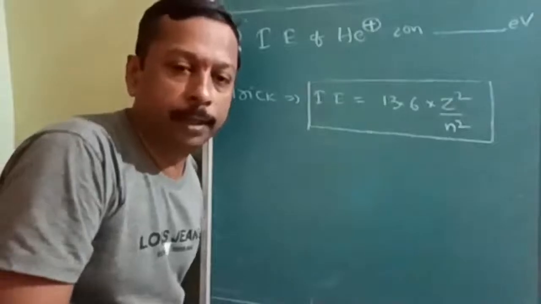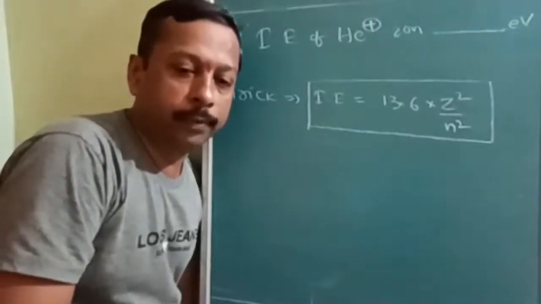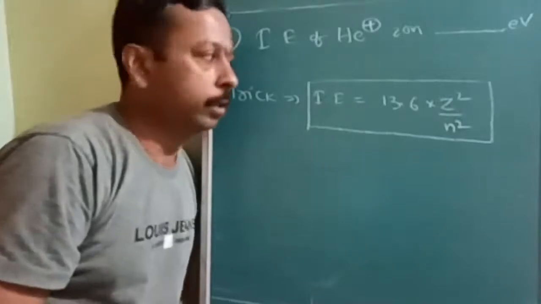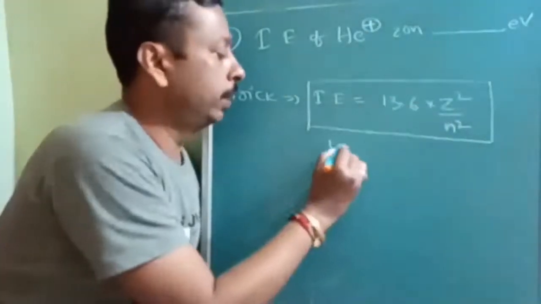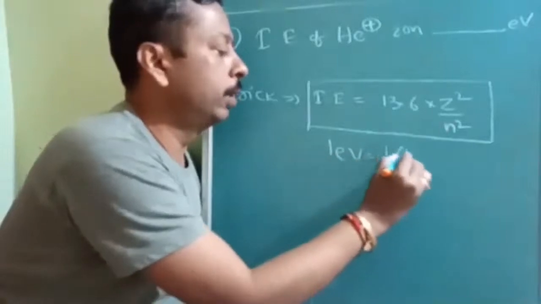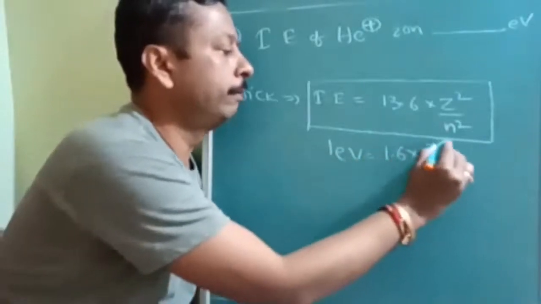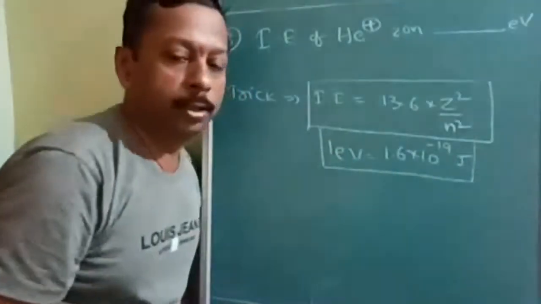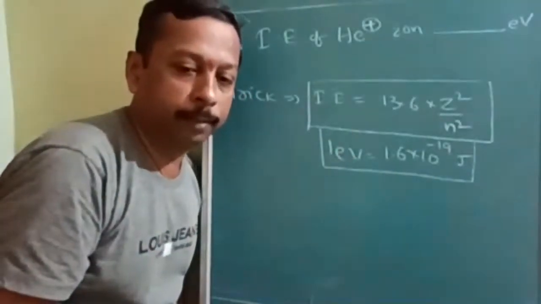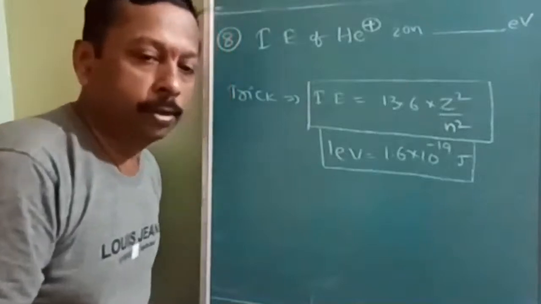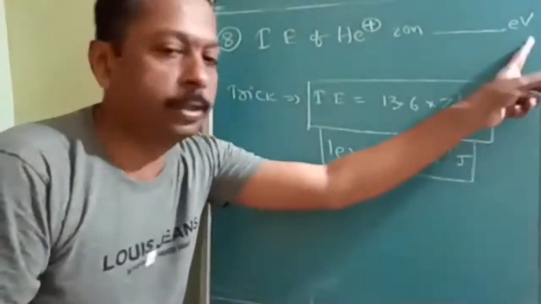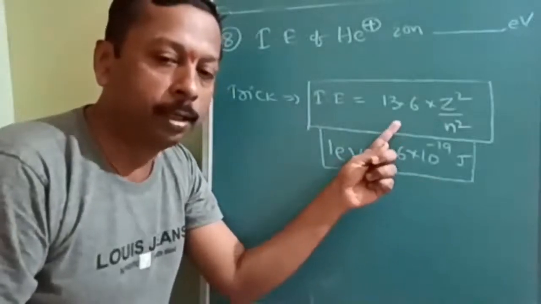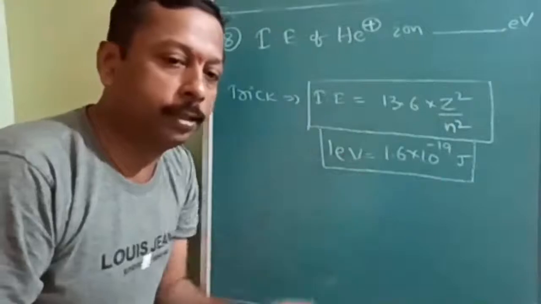If nothing is mentioned, then you will take n as 1 because it is the ground state. Here, 1 electron volt is equal to 1.6 into 10 to the power of minus 19 joules. Few students got this doubt, that's why I'm clearing it when time permits. If the question's options are in joules, then you will use this conversion.